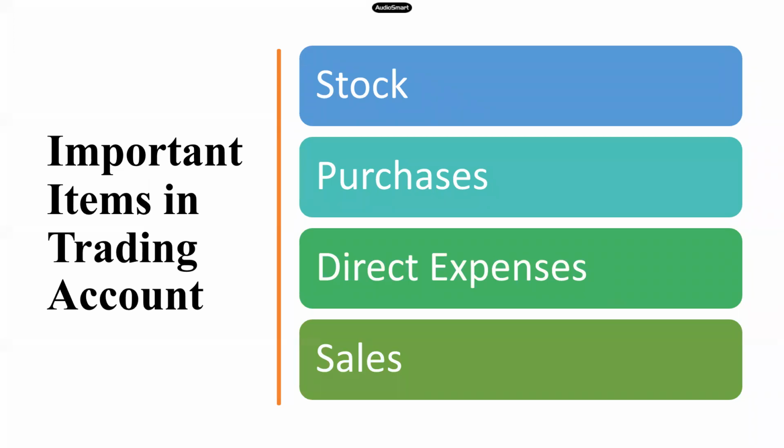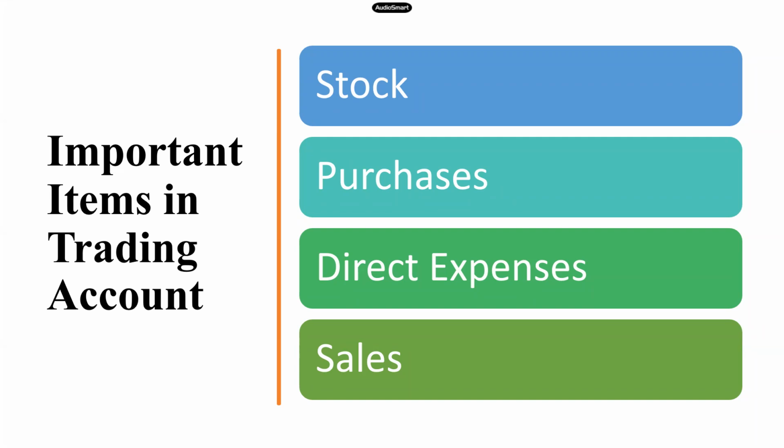Sales and closing stock are credited. Now we are left with the last final item of the trading account, which is called direct expenses. Now there's a difference between direct and indirect expenses. All direct expenses are taken in the trading account, and all indirect expenses are taken to the P&L account, which is called the profit and loss account. So what are direct expenses?